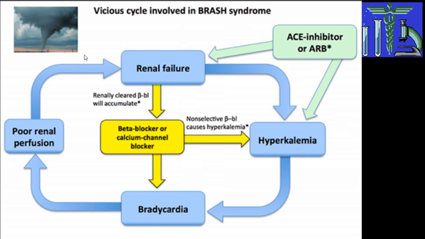So it is like a tornado. A vicious cycle involving Brash syndrome. So two things are very peculiar. Use of these drugs like ACE inhibitor, ARB, spironolactone, beta blocker and calcium channel blocker, and these are the most common drugs utilized in congestive heart failure. And the person should develop hyperkalemia. And then this vicious cycle will develop.